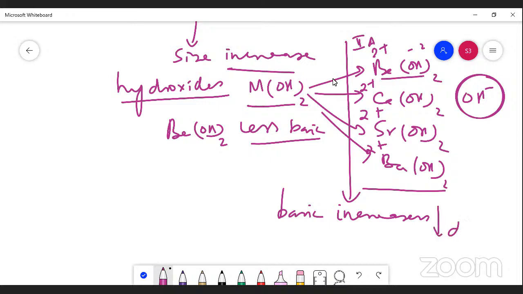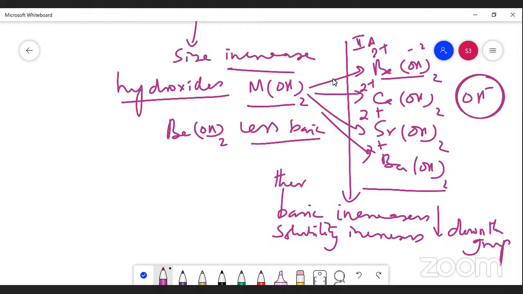While you are moving down the group, please understand, the basic character increases. Also solubility increases and thermal character increases. Thermal character, that is heat, also increases while you are moving down the groups. This is the point you should understand for the case of hydroxides.